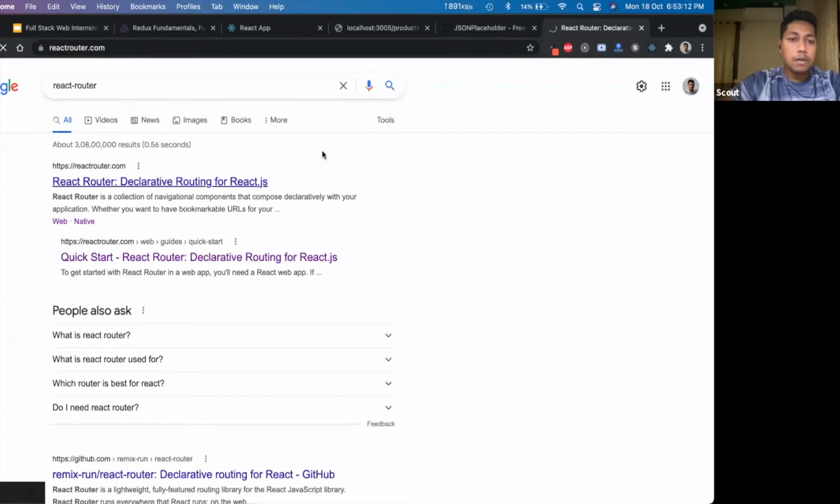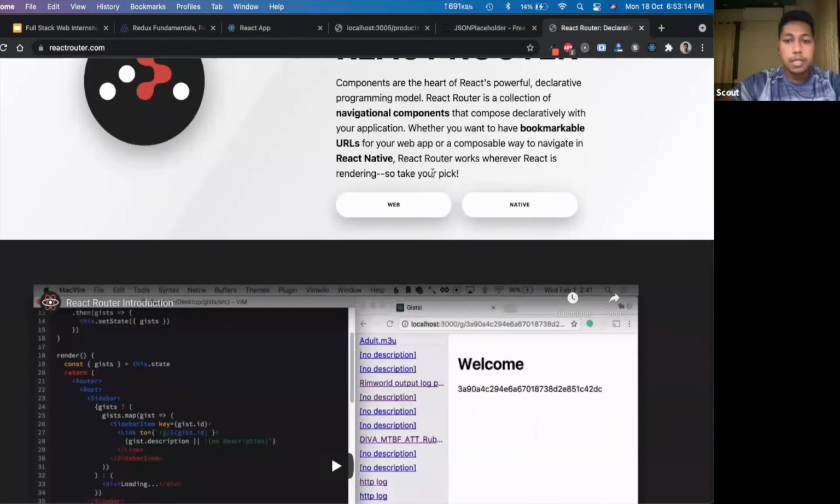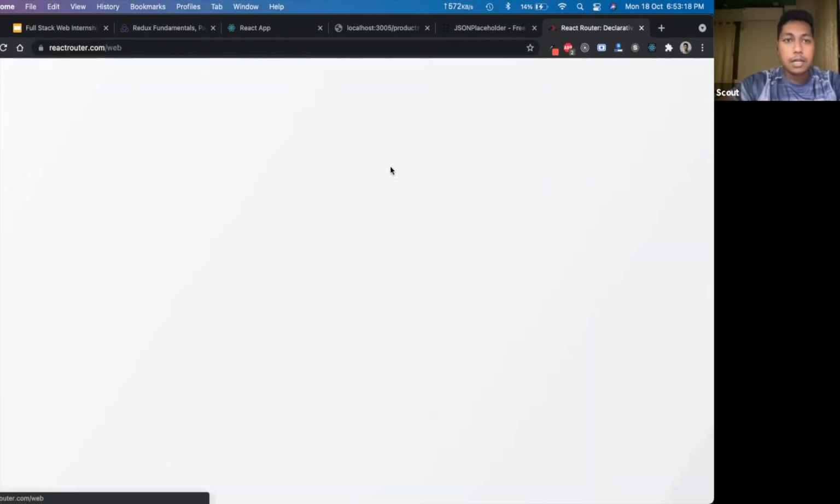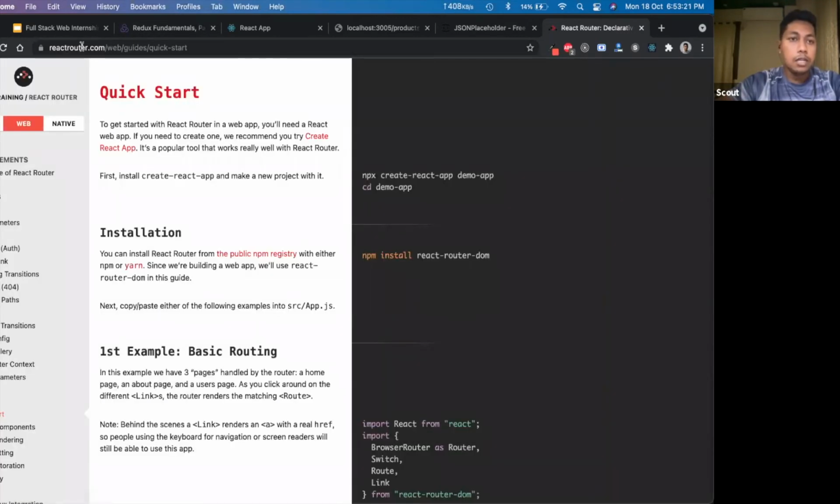This is used for routing purposes. Say you have different paths in your application. If you consider this reactrouter.com site, it has different paths, like web, guides, quick start. So how do you build these paths? For that you should have React Router in your application.